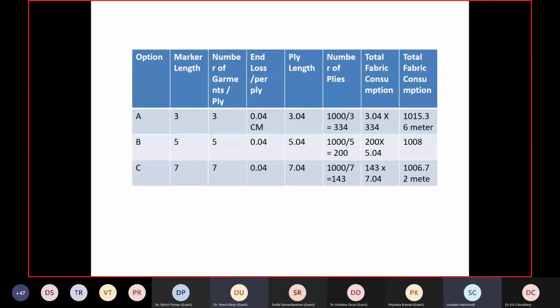Same thing, we will not lose every time, because the number of plies is getting reduced. In first case, number of plies is 334. Second case, 200, and third case, 140. So lesser the number of plies, less is the loss. Is this clear to everyone? Can we move ahead now?